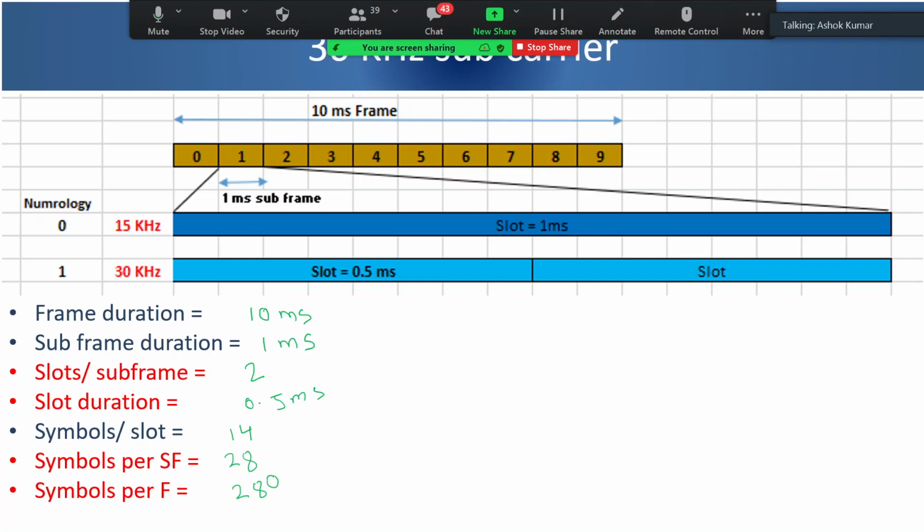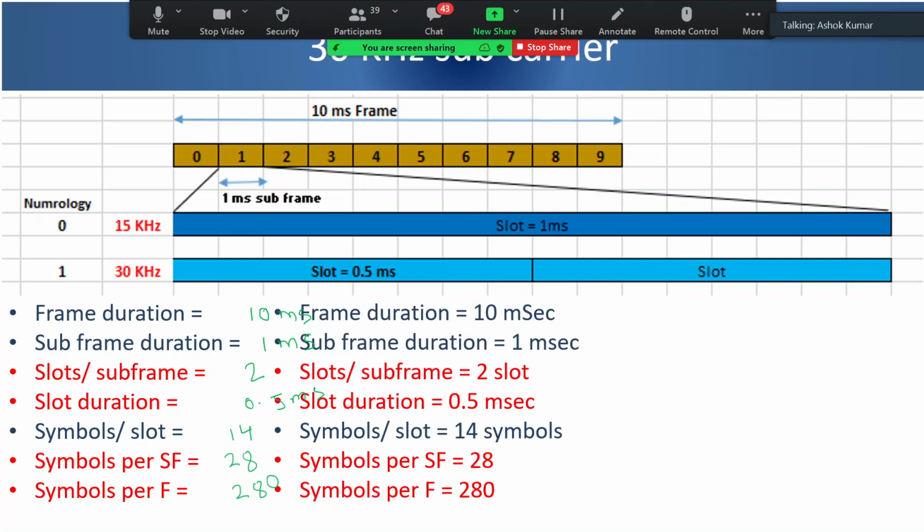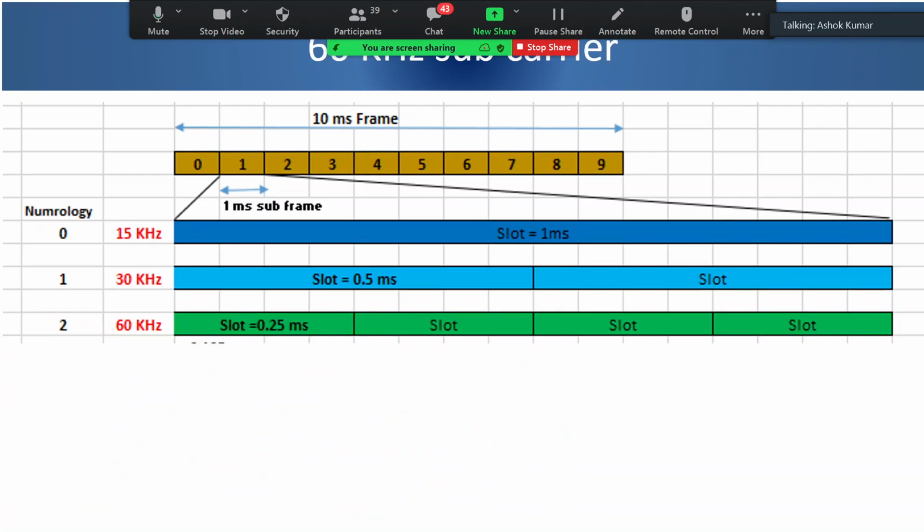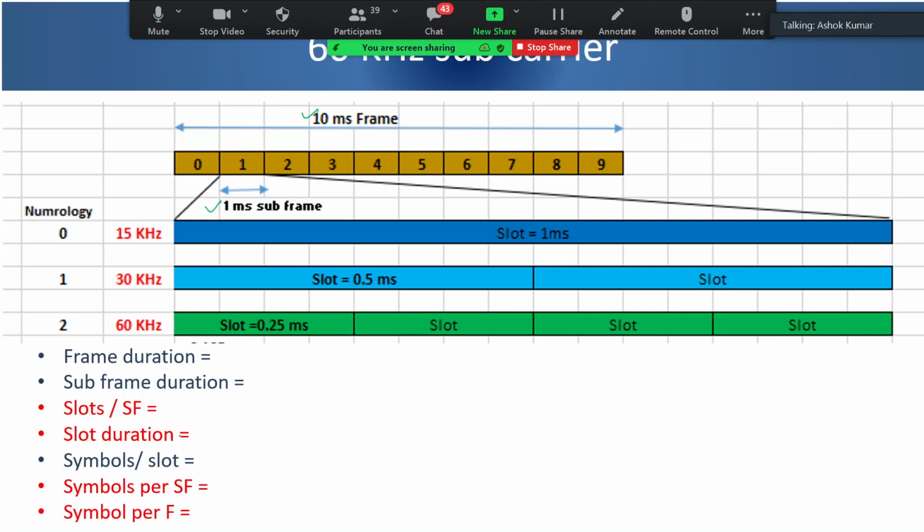280, right? Okay, great. Now let's take the 60 kilohertz quickly. Here your frame and subframe is same, 10 millisecond and 1 millisecond. And then how many slots now do I have? 4. I have 1, 2, 3, 4 slots. So slot duration becomes 1/4. So how much? 0.25 millisecond.